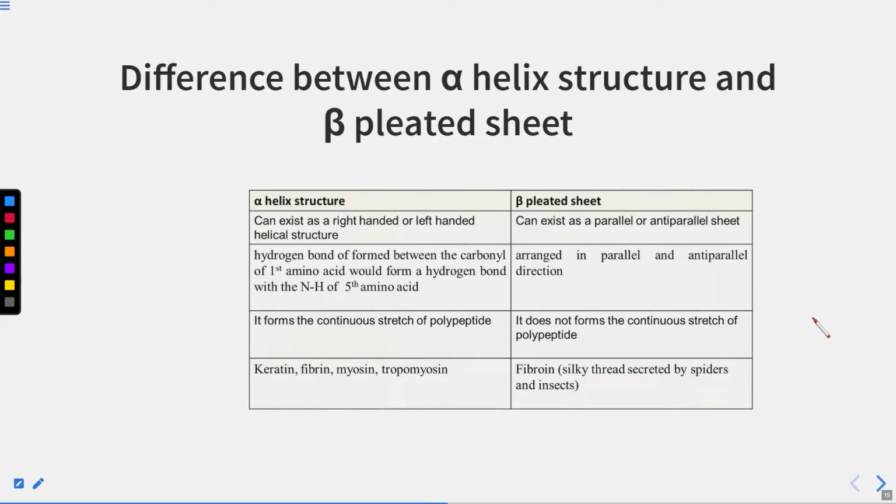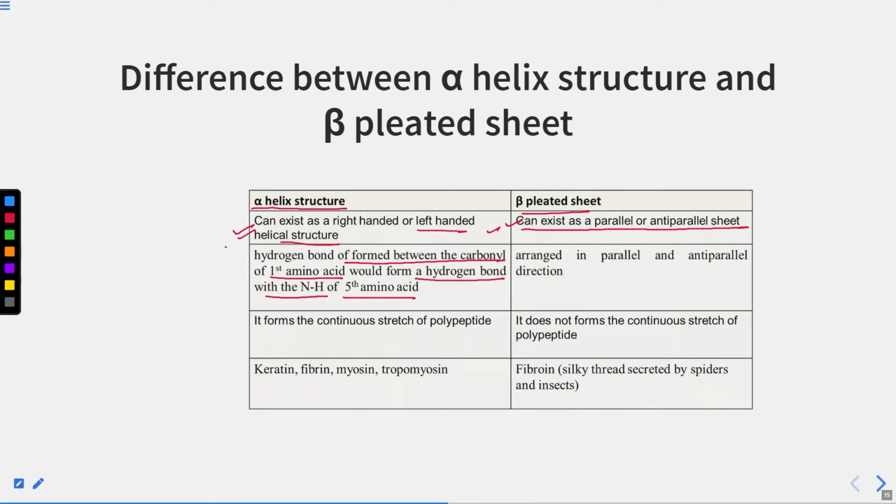So let us see the difference between the alpha helix structure and the beta pleated sheet. The alpha helix structure can exist as a right-handed or a left-handed helical structure, whereas the beta pleated sheet can exist as a parallel or anti-parallel sheet. So the two forms here. Now, the hydrogen bond formed between the carbonyl of the first amino acid would form a hydrogen bond with the NH of the fifth amino acid.